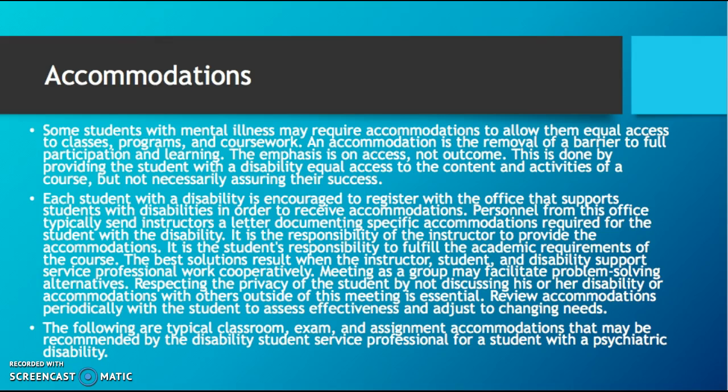Some accommodations that can be made. A student with mental illnesses may require accommodations to allow them equal access to classes, programs, and coursework. An accommodation is the removal of a barrier to fully participate in learning. The emphasis is on access, not outcome. This is done by providing the student with a disability equal access to the content and activities of the course.